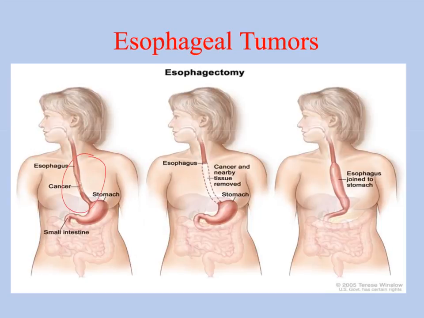So if there's a cancer right here, they're going to have to remove all this part of the esophagus. They can actually just bring the stomach up here and attach it to the esophagus. That's an esophagectomy. So basically just removing a portion of the esophagus and pulling the stomach up. A couple other procedures can be done, but they're pretty extensive surgeries. Typically, cardiovascular is brought in as well because we're manipulating the cardiothoracic area.